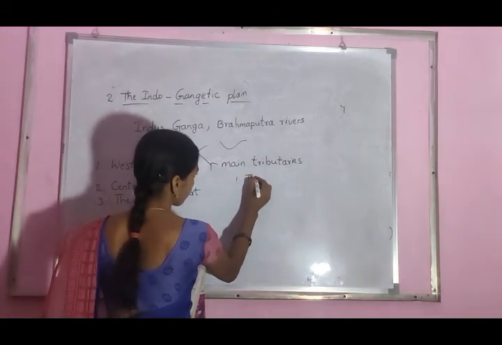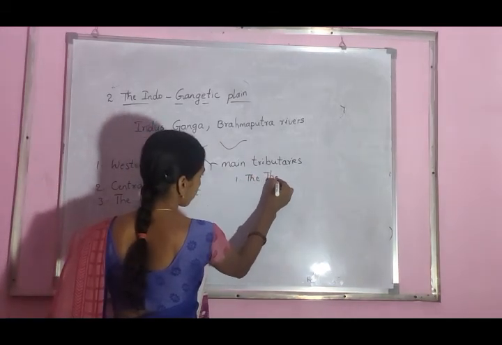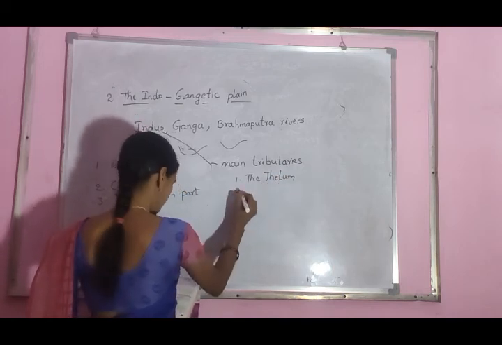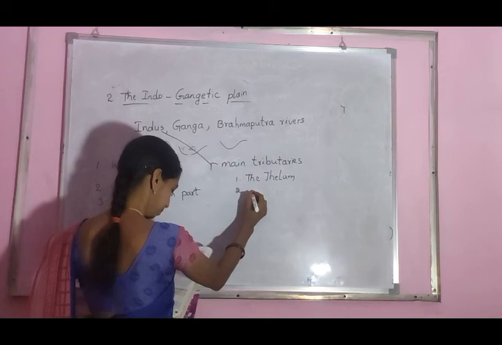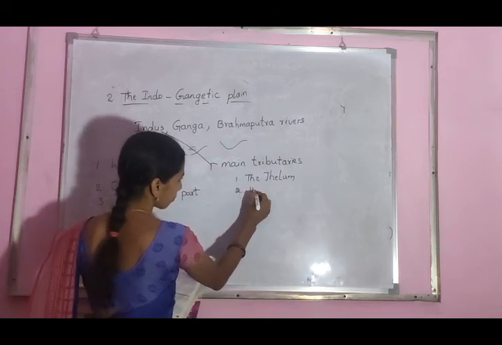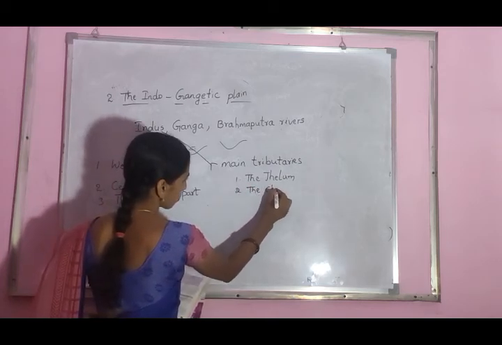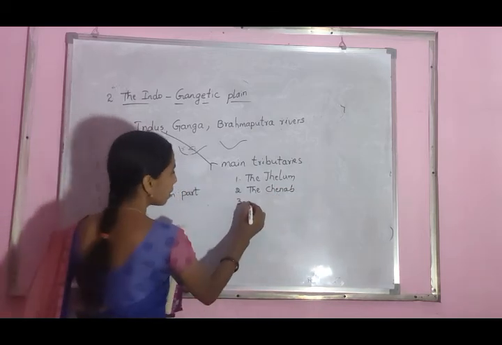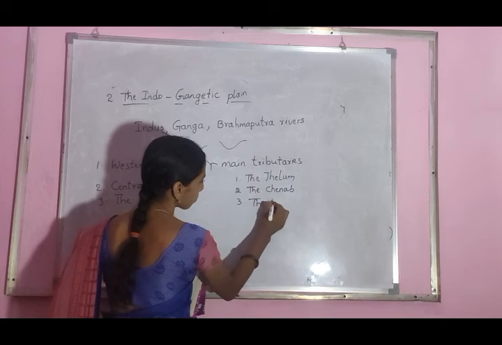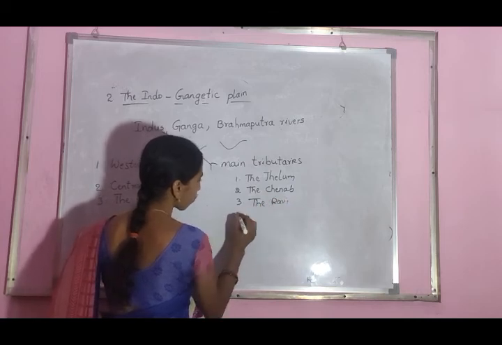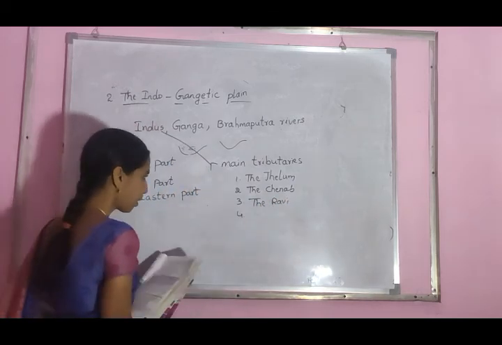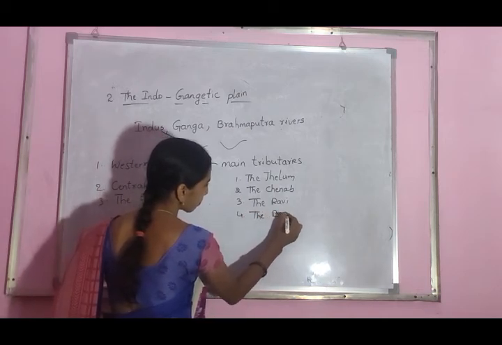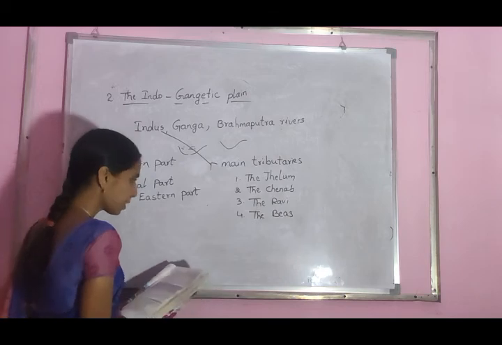Jhelum, second one is the Chenab, third one is the Ravi, fourth one is the Beas, fifth one is the Satluj.